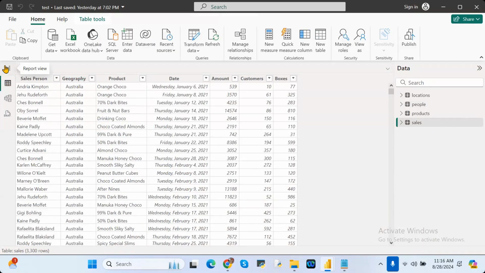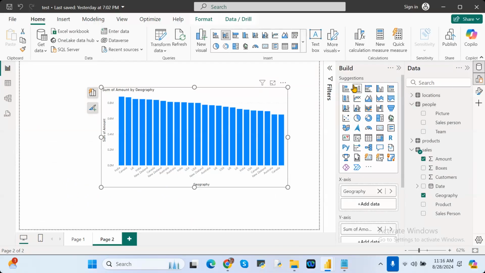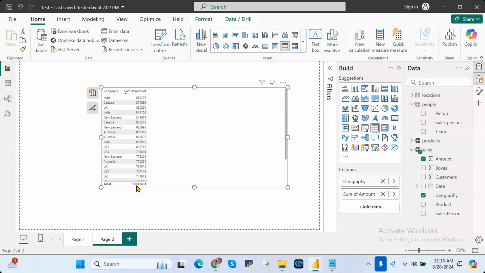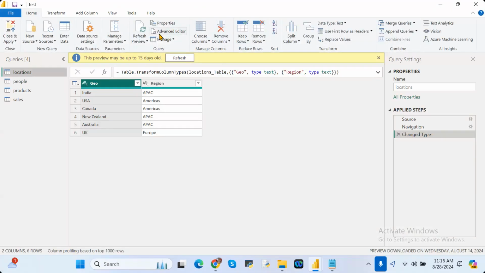See here, suppose you take the visualization as a table. Before Canada, some space is there, so proper data is not available. If you want to modify any column data, you must go to transform data. In transform data only we can do all the modifications.